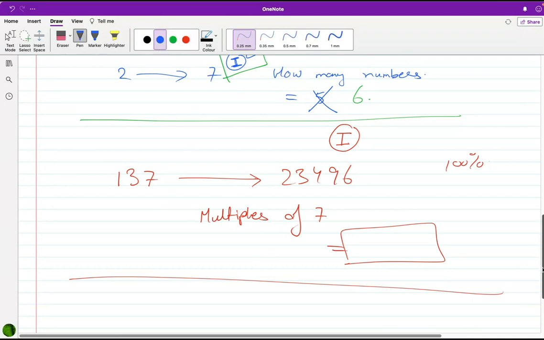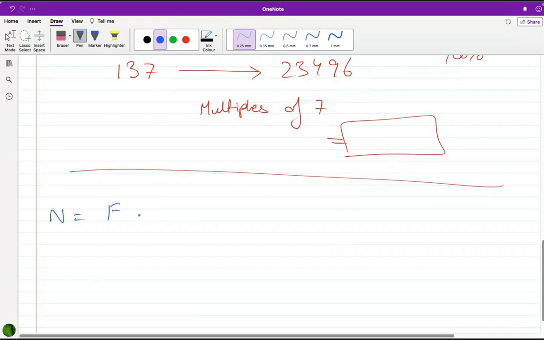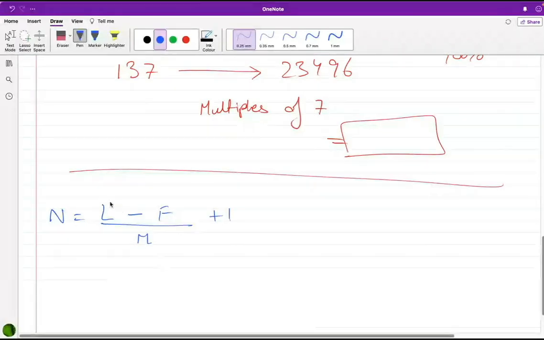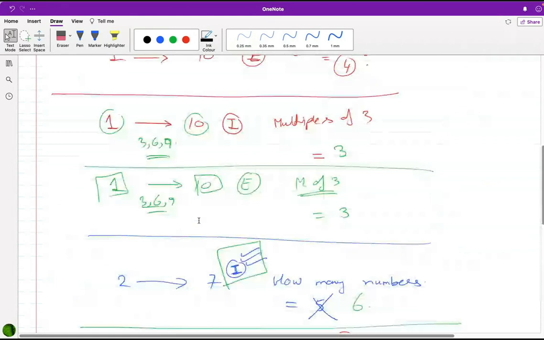Now here comes in a basic formula. How many numbers are there? Last minus first, divided by the multiple, plus 1. Last is my selected number which I will choose. First is my selected number which I will choose. And m is the multiple. And the plus 1 includes that boundary.